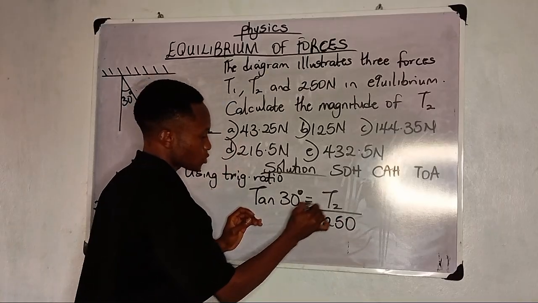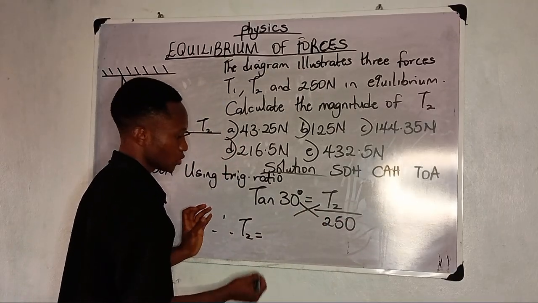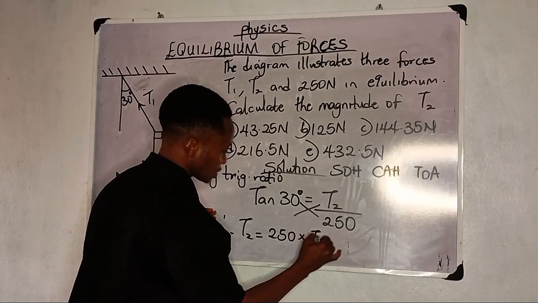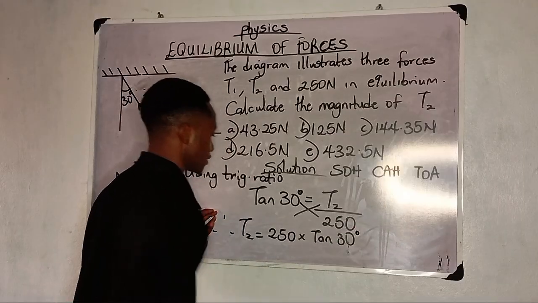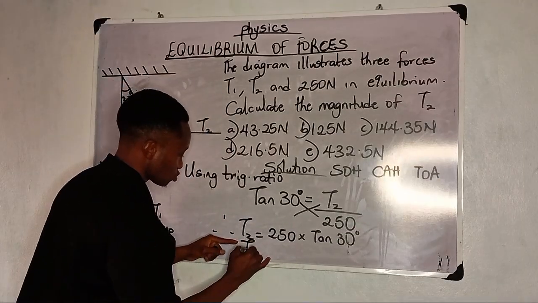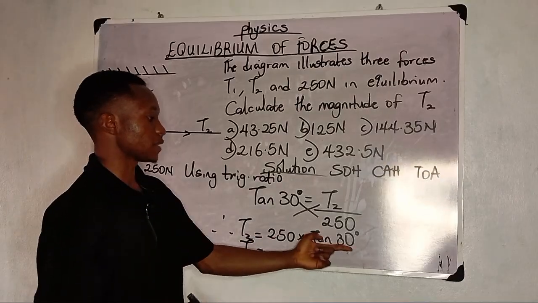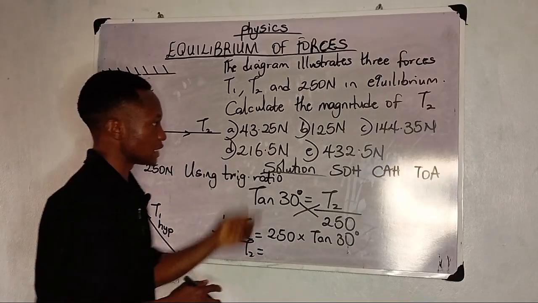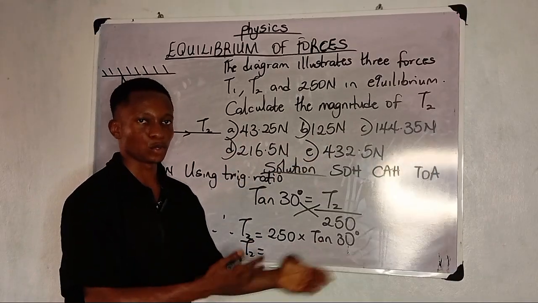When I cross multiply, I have T2 is equal to 250 times tan 30 degrees. Now looking at my options, you notice something. It was given in decimals, but sometimes they might leave it for you in short form.